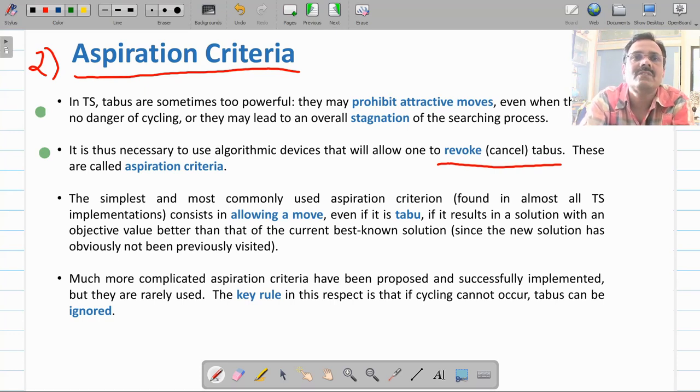This is the most simple and commonly used aspiration criteria. That means even if your node is in the taboo list, allow your algorithm to select it.